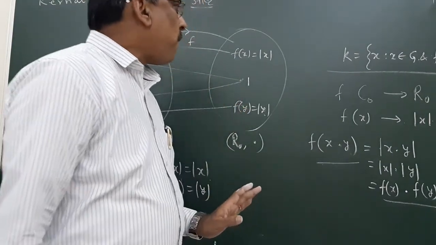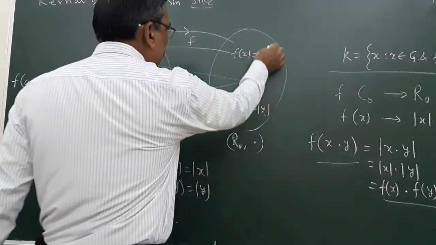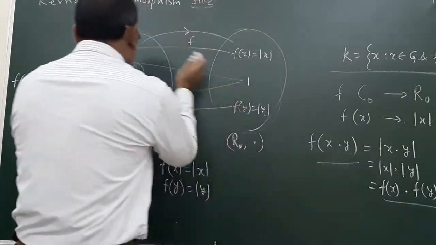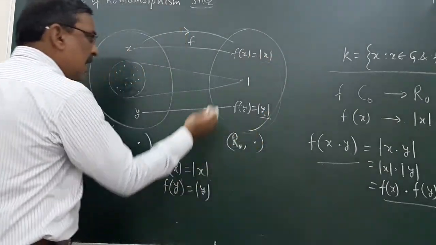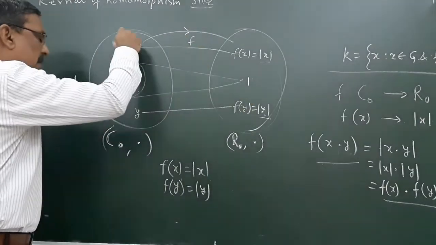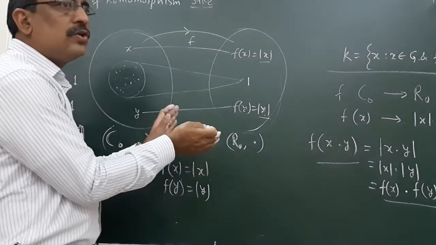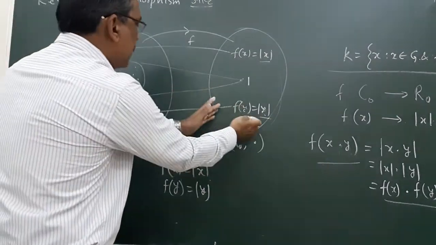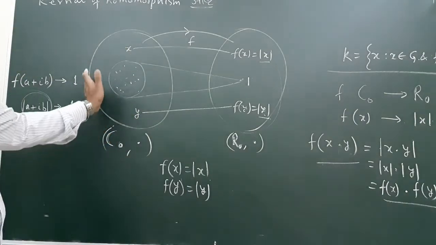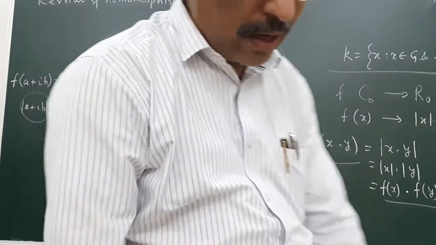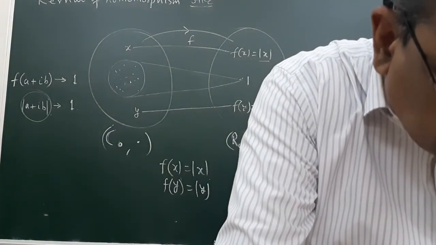Now, whether it is one-one or onto: every element of this set has some pre-image, meaning every real number is associated with some complex number in this group. Then it is known as onto. So this is onto, this is one-one, and this is onto. How can we say it is one-one or onto?